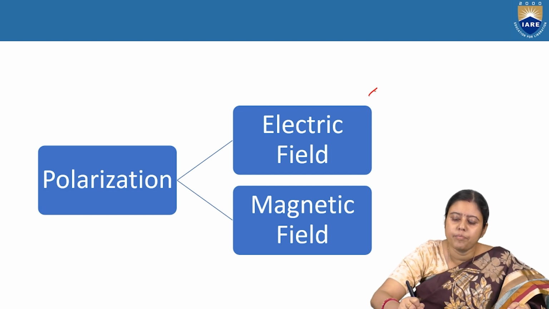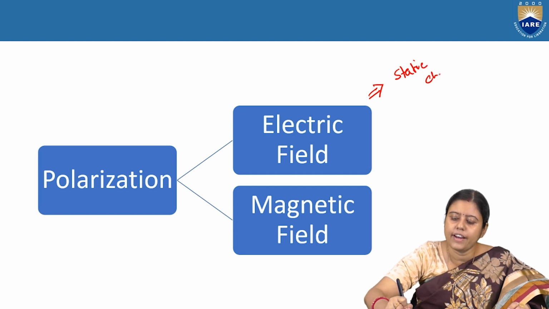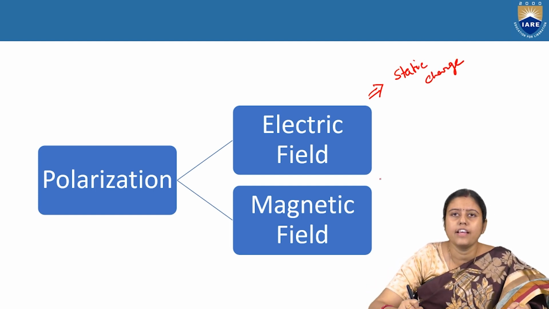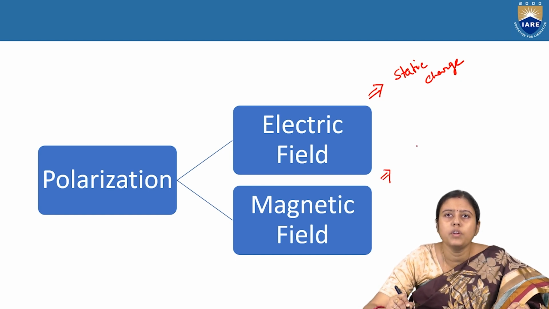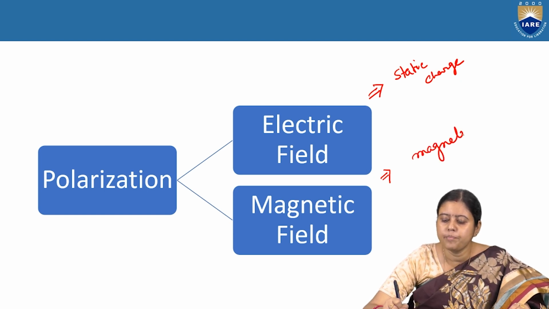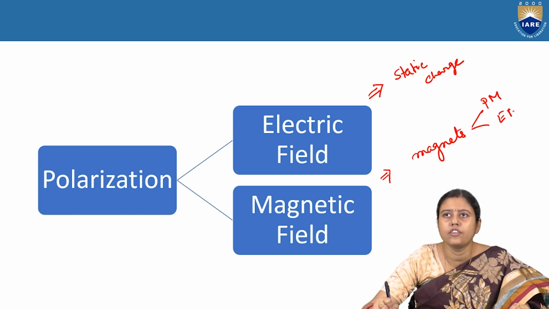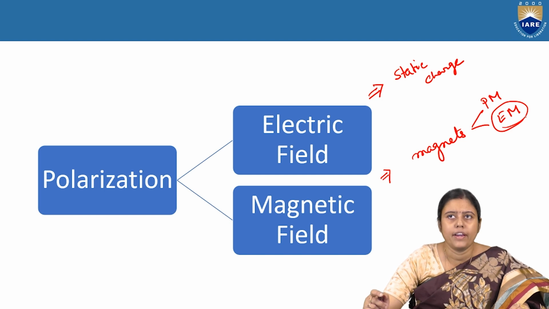In the electric field, the polarization is due to the static charge, and in the case of the magnetic field, we will discuss the polarity of magnets. These magnets may be of two types, either permanent magnet or electromagnet. We will mainly focus on the electromagnet.